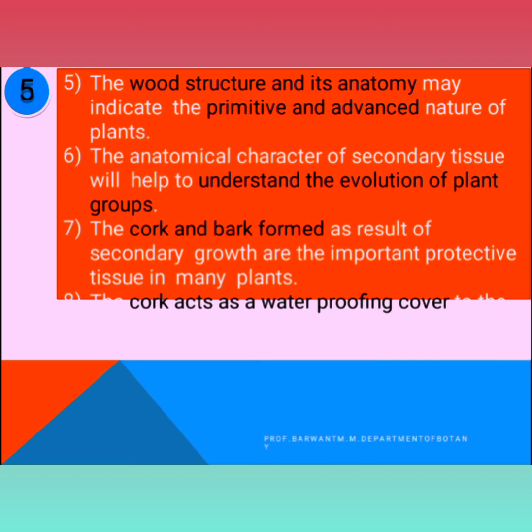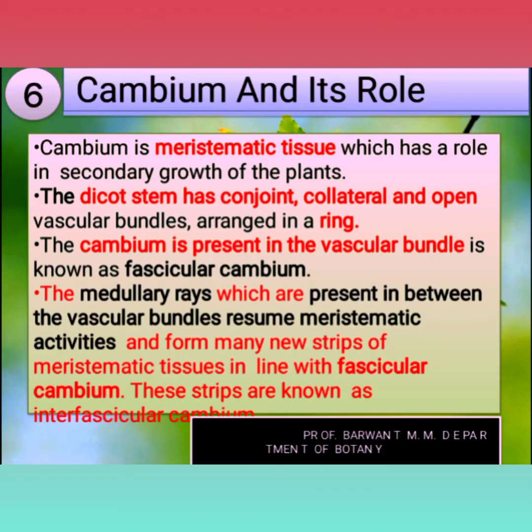Then cork and the bark are formed as a result of secondary growth, and are important protective tissues of many plants. Cork and the bark are formed due to the secondary growth. Cork acts as a waterproofing cover to the plant. These are some of the importance related to secondary growth. I hope this point is clear.